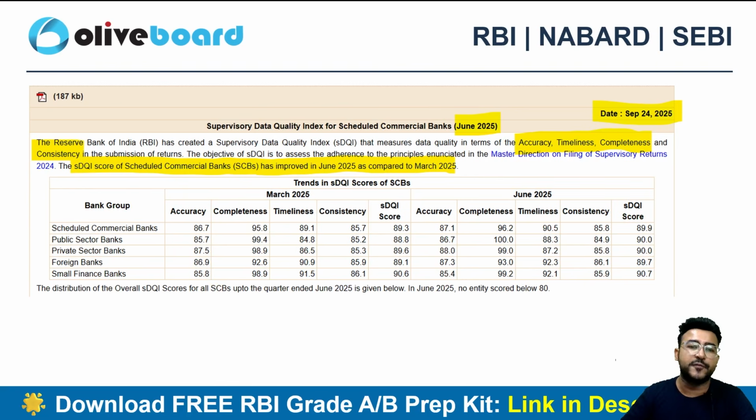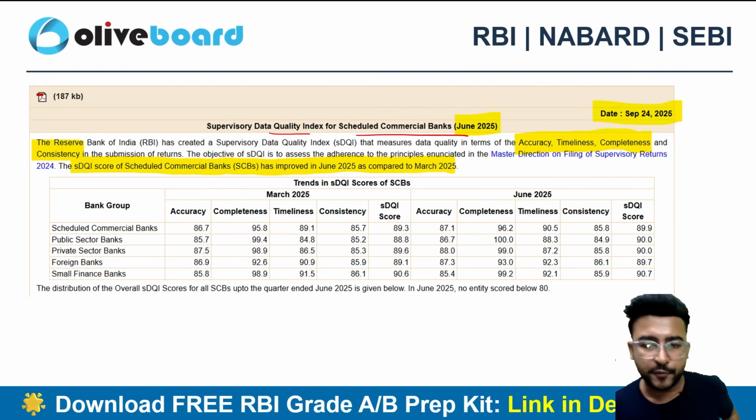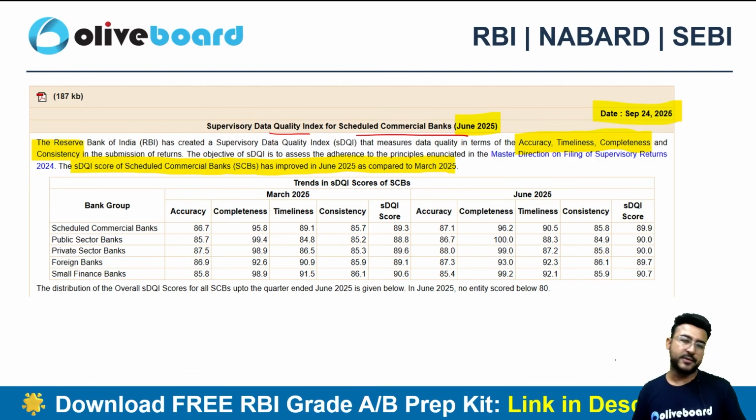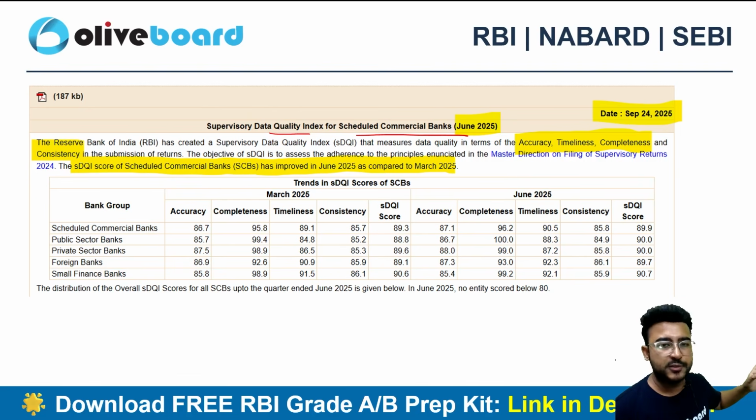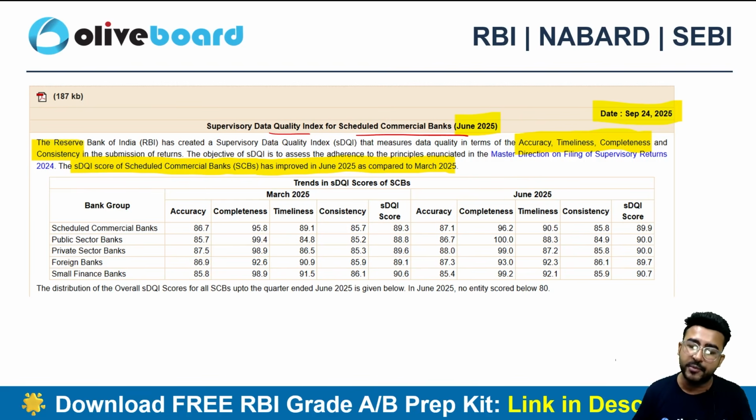Next is the release of the supervisory data quality index for scheduled commercial banks. This is not an RBI circular, it's data published on the RBI website. We cover both the circulars as well as the data published on the RBI website, which is why these sessions will be very fruitful for your upcoming RBI Grade B examination. Last time, the data published was related to March 2025. Now we have the data of June 2025, which will be very relevant for your examination. It was published on 24th of September.